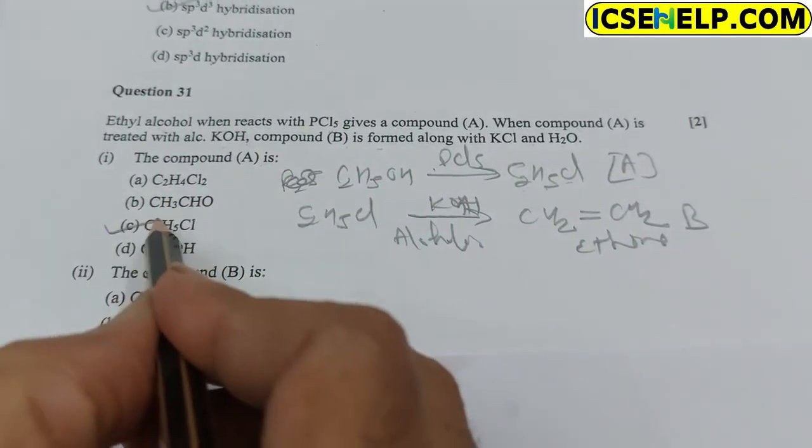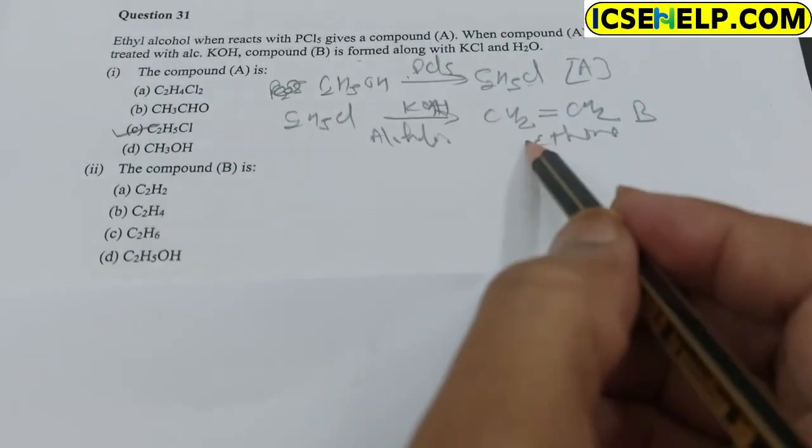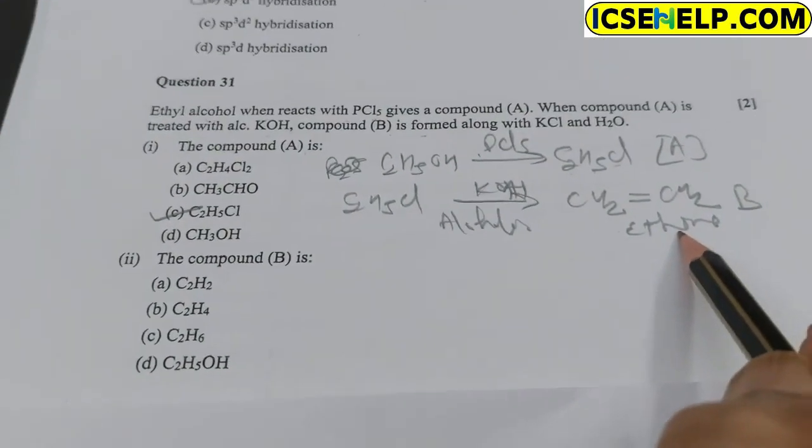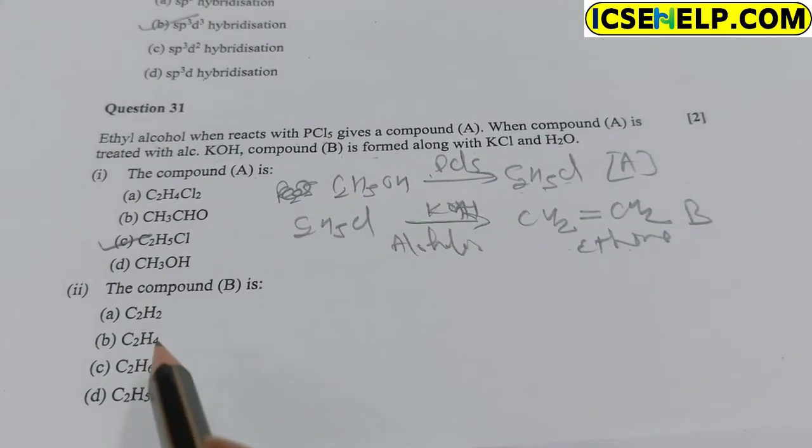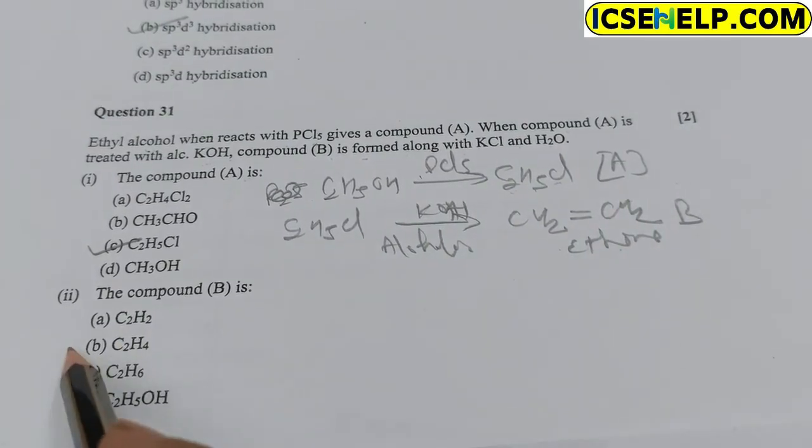Hence option C is correct. And compound B is ethene. So option B is correct.